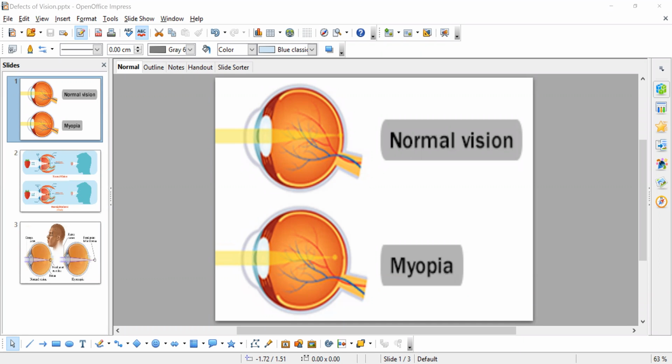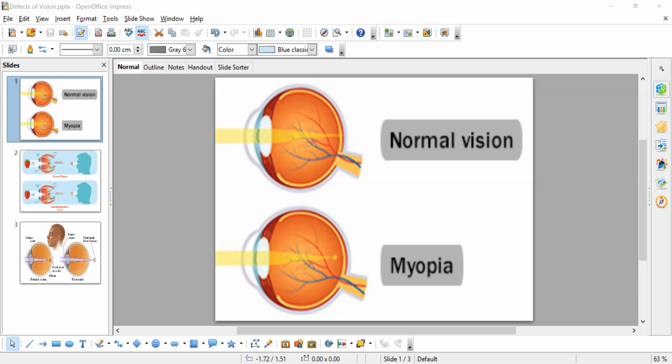So today we are going to learn about defects of vision. What are we going to learn, children? Defects of vision. For example, if an object is placed in front of our eyes at a minimum distance of 25 centimeters or beyond, we can see that object or image clearly.